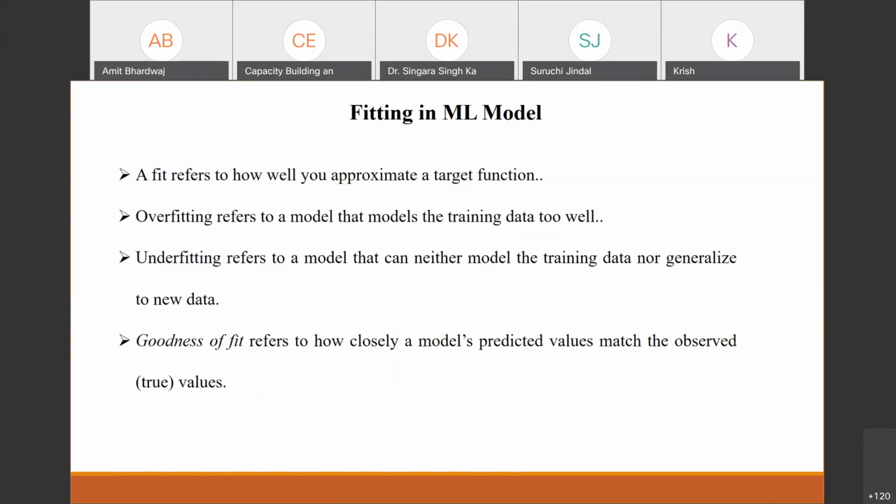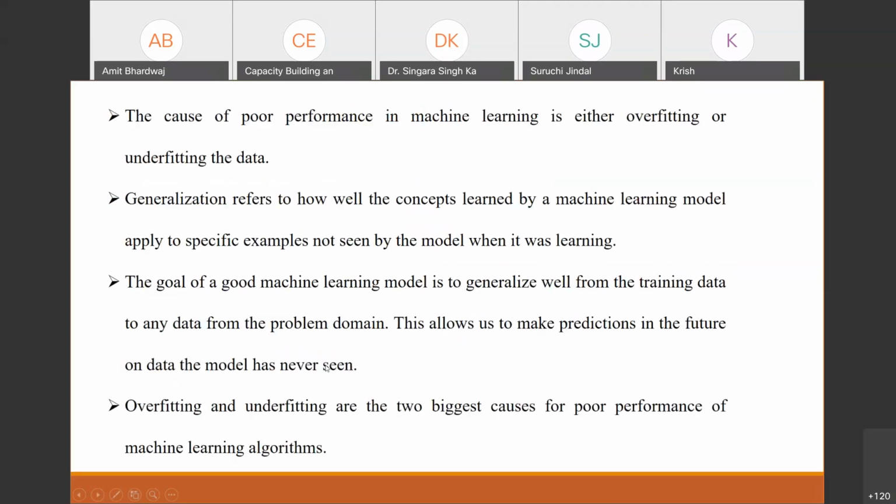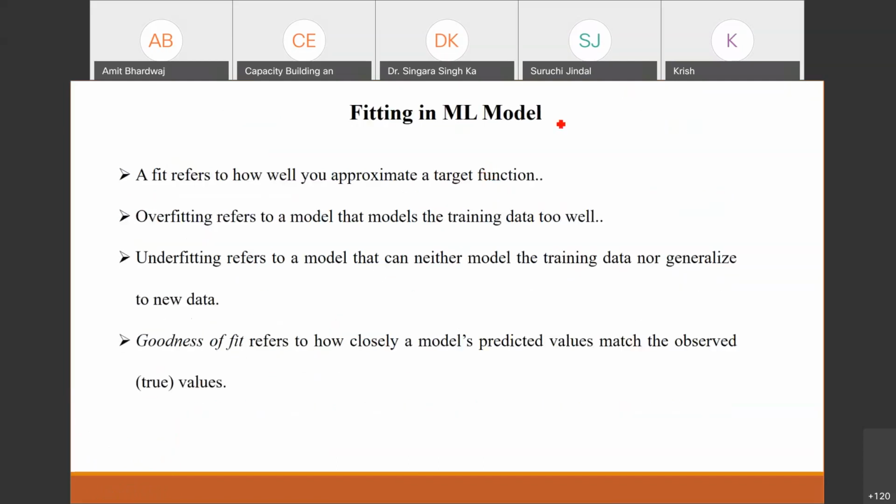I will start with the basic points related to the selection of the models. This is the fitting in the machine learning model. So what do we mean by a fit? A fit refers to how well you approximate a target function. Are these four words clear to everyone? Approximating a target function.